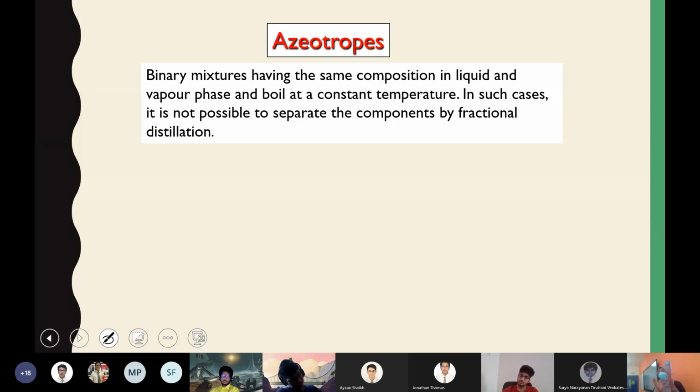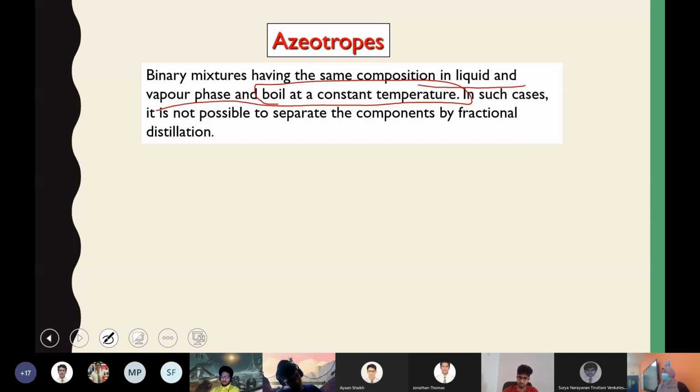So only at a particular composition can binary mixtures act as an azeotrope, where the composition inside the liquid state and in the vapor state are the same. So binary mixtures having the same composition in liquid and vapor phase boil at constant temperature.